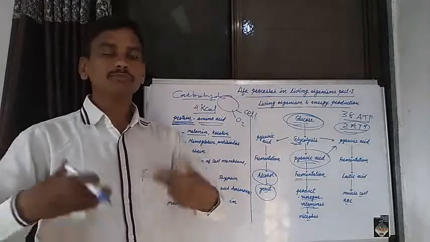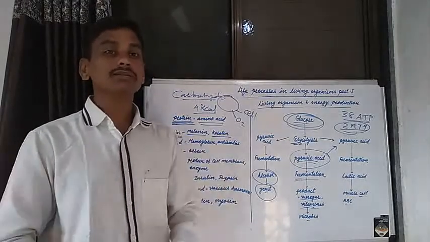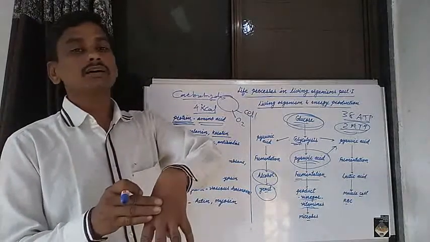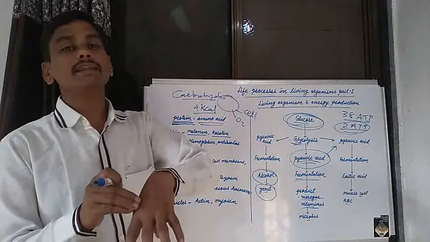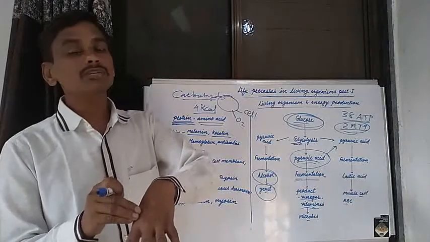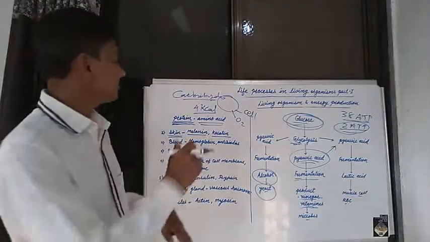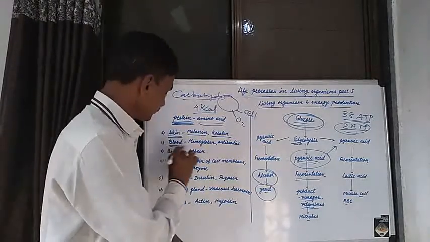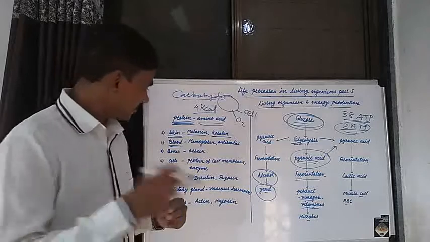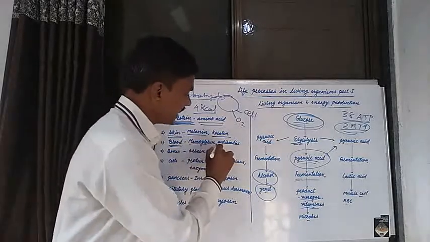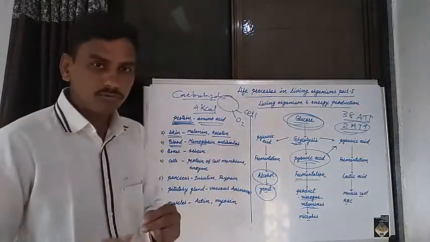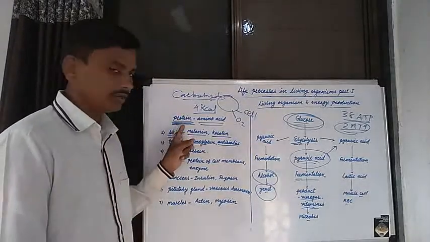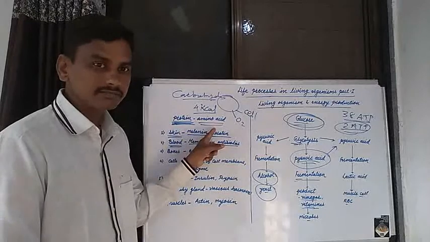There are different types of protein in different organs of our body. For example, in case of skin, our skin contains melanin and keratin. Now melanin and keratin are proteins. Then our blood contains hemoglobin and antibodies. These hemoglobin and antibodies are also proteins.